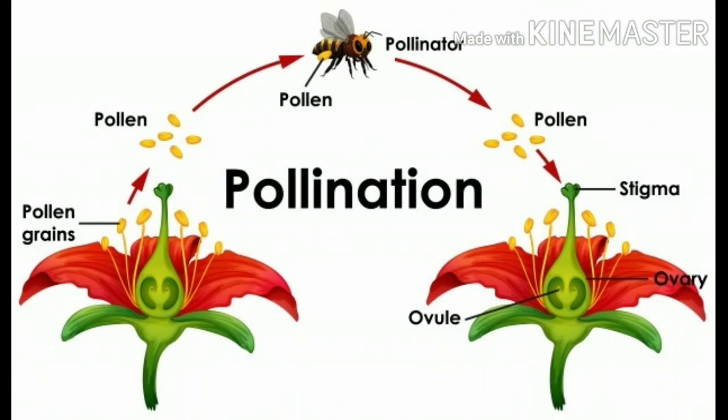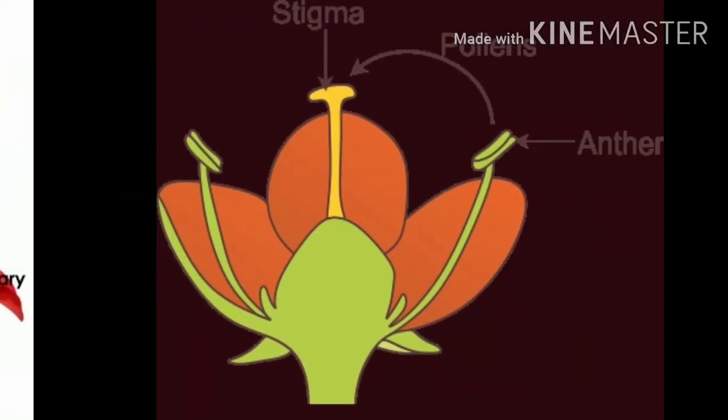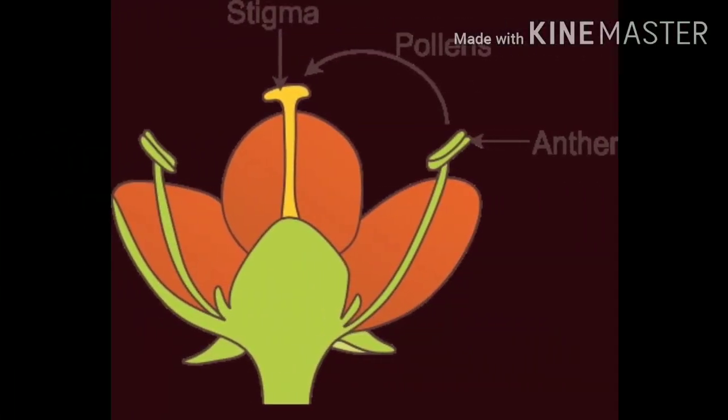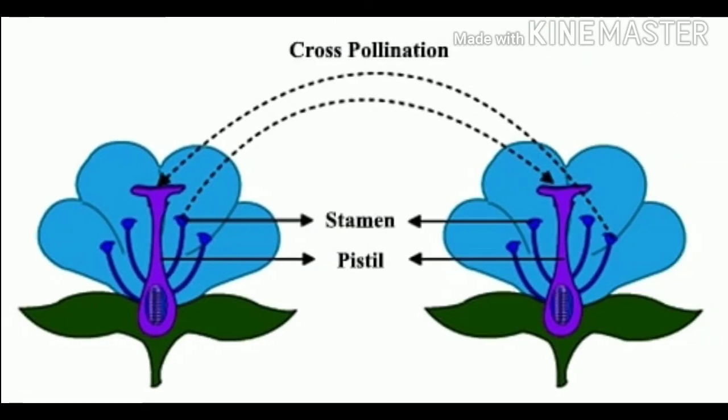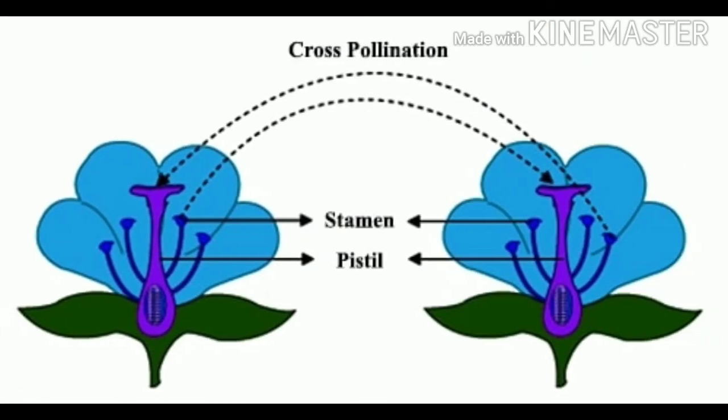Now a question can come: define pollination. It is the transfer of pollen grains from the anther to the stigma of the same flower or another flower of the same species by agents like birds, insects, air, etc. And it is of two types, self-pollination and cross-pollination. If the transfer of pollen grains is from the anther to the stigma of the same flower, it is self-pollination, and if the transfer is from the anther to the stigma of another flower of the same species, that is known as cross-pollination.